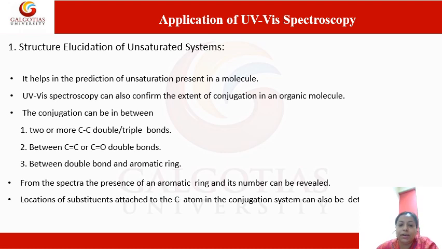From the spectra, the presence of an aromatic ring and its number can be revealed. Locations of substituents attached to the carbon atoms in the conjugation system can also be determined by UV visible spectroscopy.